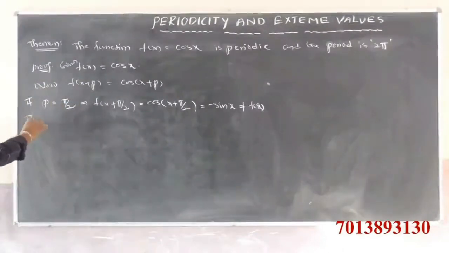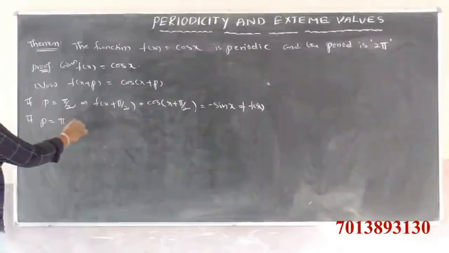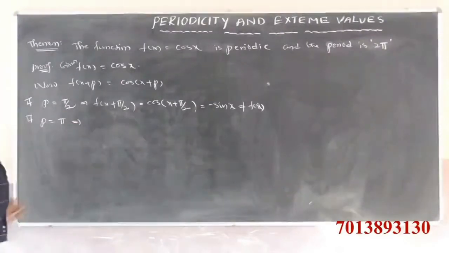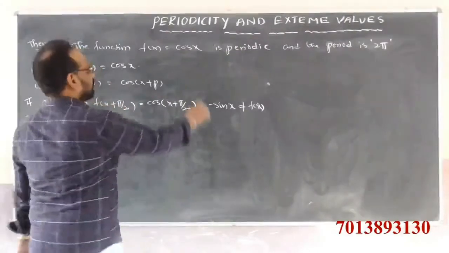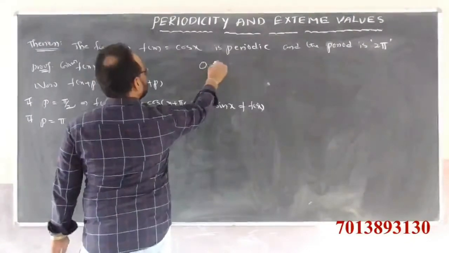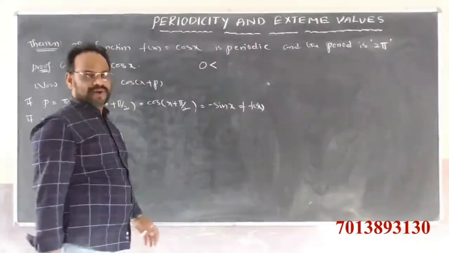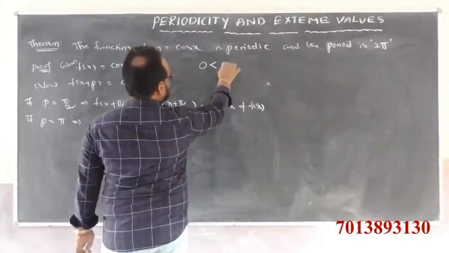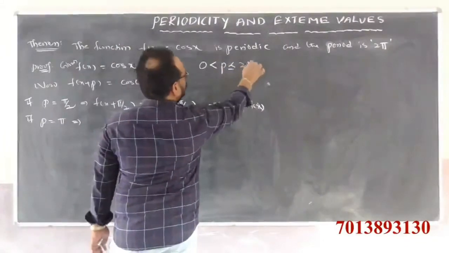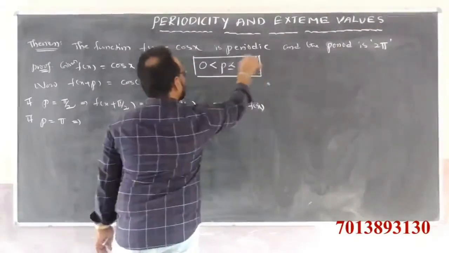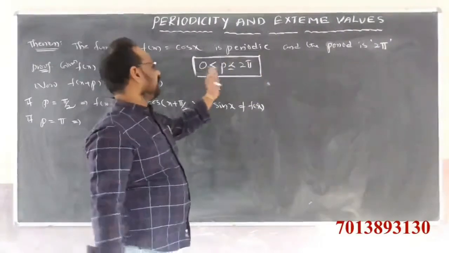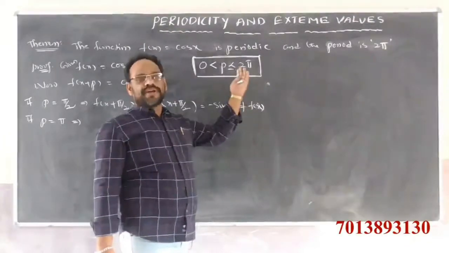Why do we take the value of pi and not take the 0 value? Because p is always a positive real number, and 0 is less than p, and p is less than or equal to 2 pi. So the values lie between 0 and 2 pi, including 2 pi.